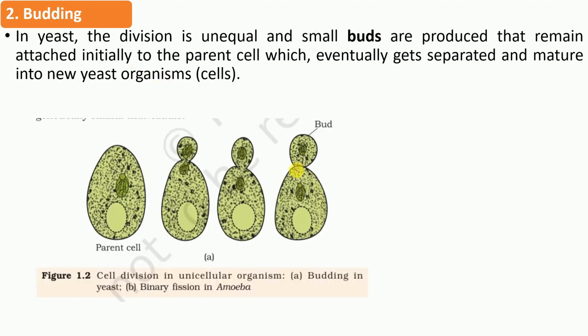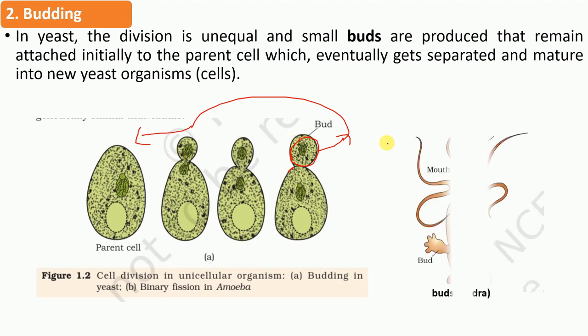So you can see here that a small bud is forming outside of the yeast cell, and later on this bud will separate from the parent one, and it has the capability to form a new yeast or new parental cell. Another animal in which the budding process is shown is hydra. You can see here this hydra, and the bud will separate from this parent hydra, and it has the capability to form a new hydra.